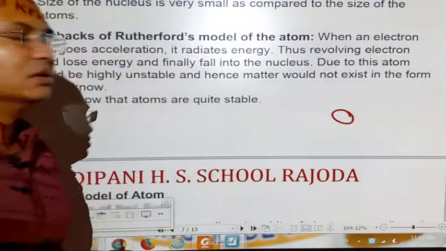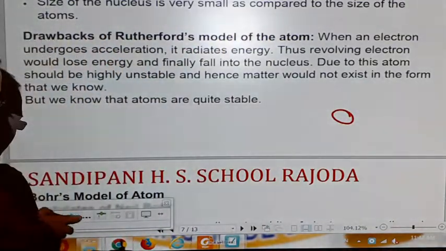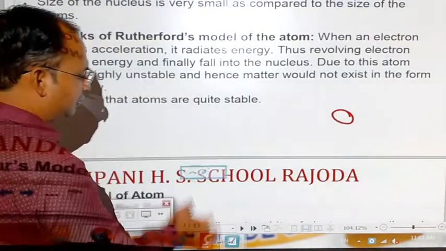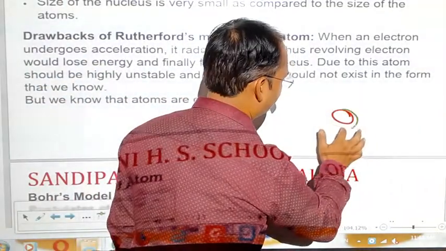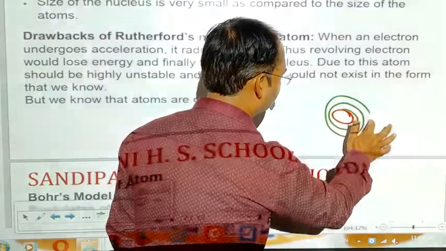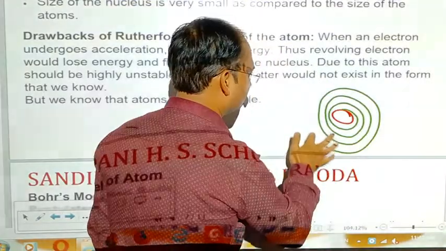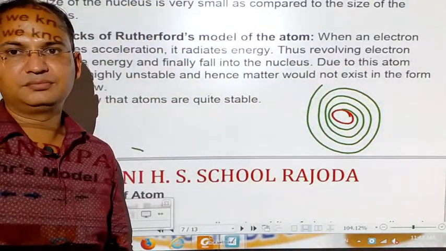This is the nucleus of the atom, and the orbit is somehow present in this manner around the nucleus, in which the electron revolves.